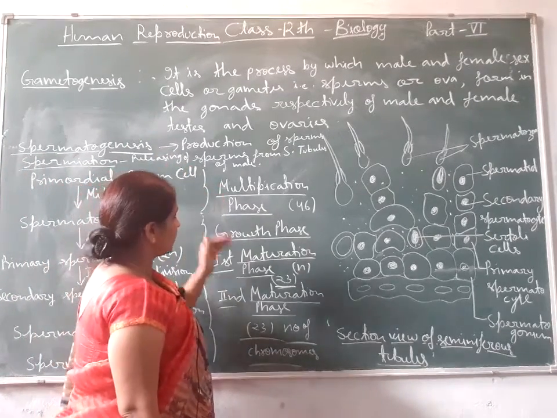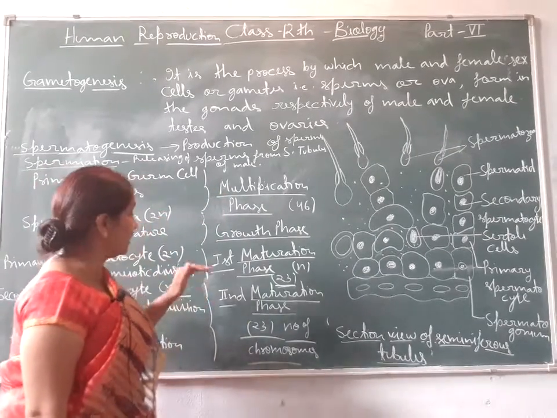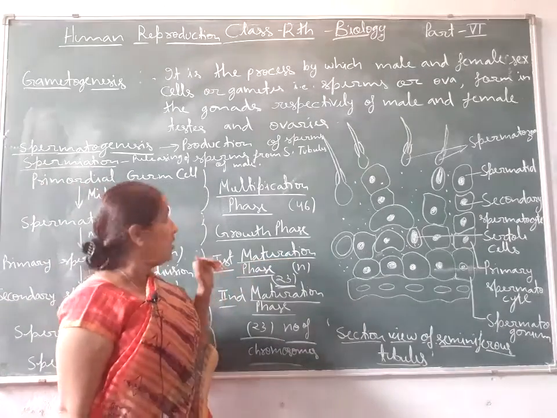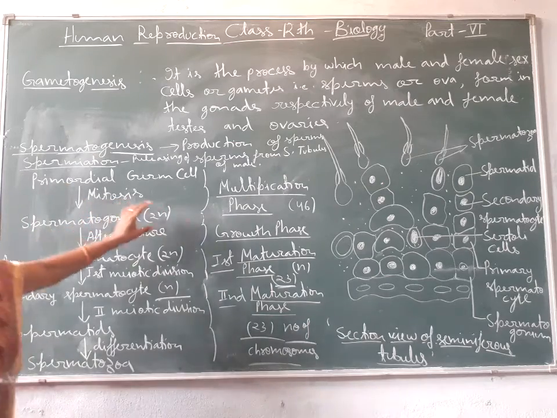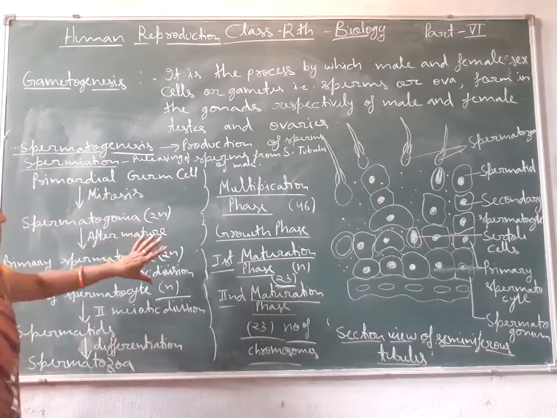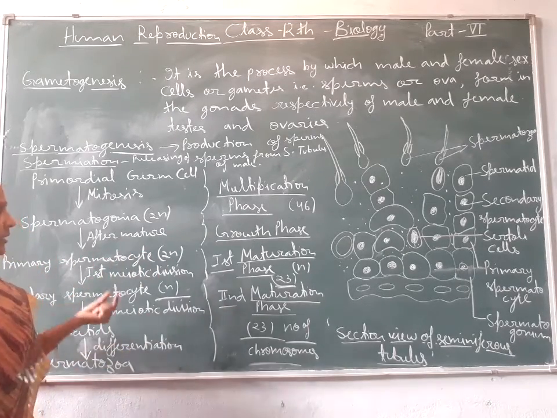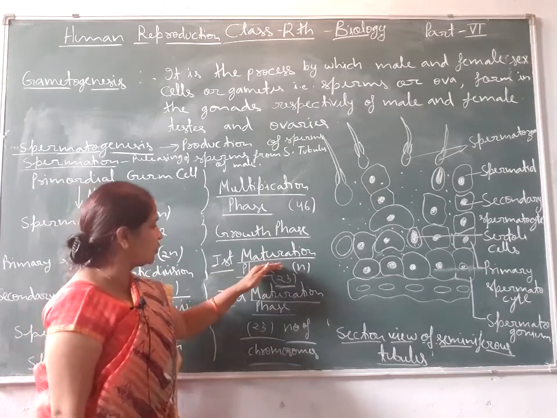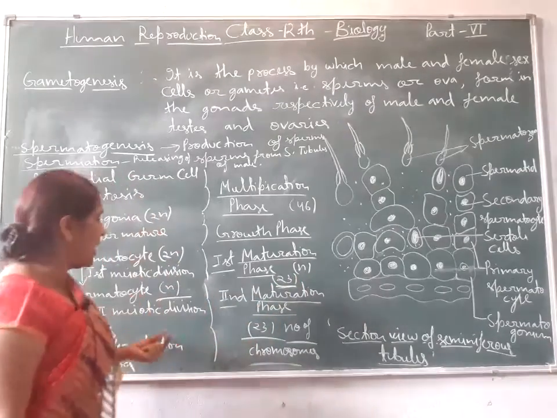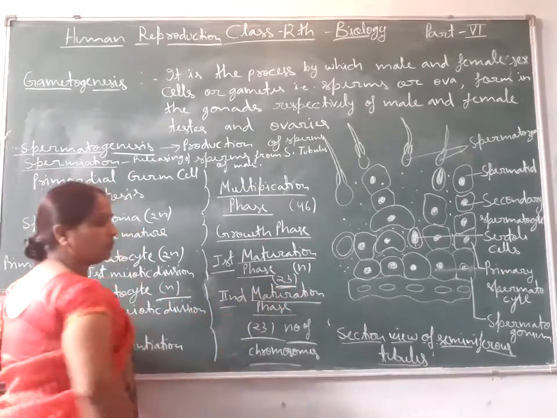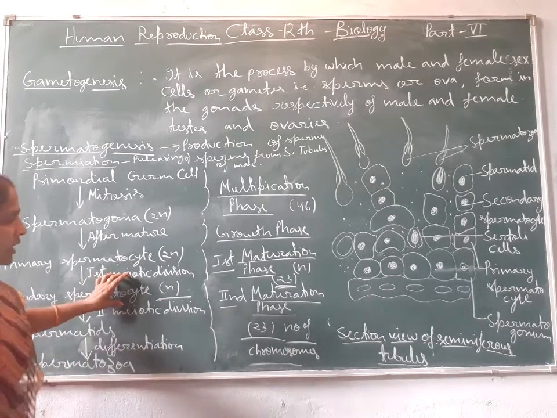So, spermatogenesis involves three phases. First is the multiplication phase, second is the growth phase, and third is the maturation phase. First, multiplication involves mitosis and forms the spermatogonia. Then in the growth phase, no division, mitosis or meiosis, is found, and the primary spermatocyte is formed. Then the primary spermatocyte goes to the first maturation phase, becomes haploid in nature, and has 23 chromosomes. After the first meiotic division, the secondary spermatocyte is formed.